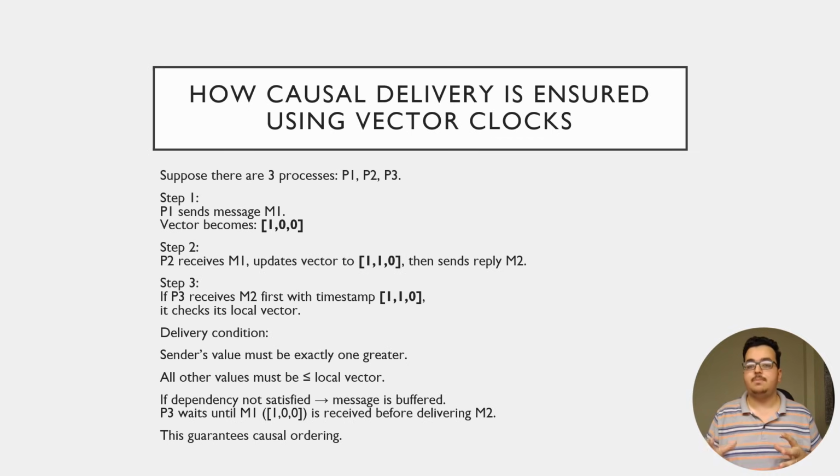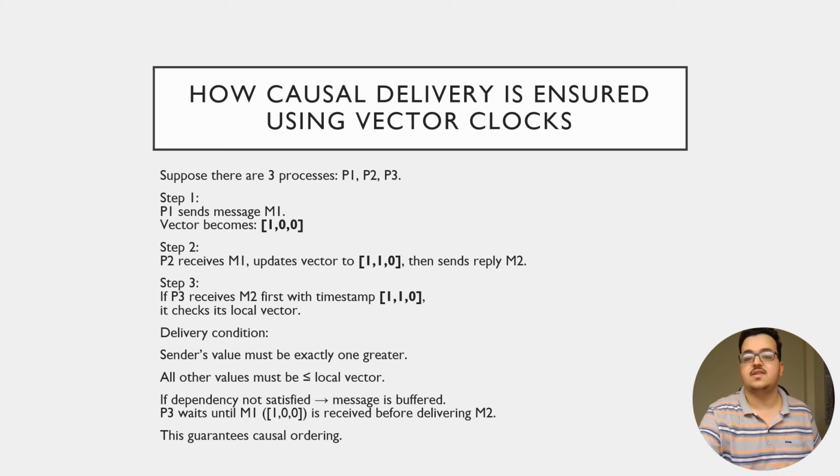Step 3: if P3 receives message M2 first with timestamp 1, 1, 0, P3 checks its own vector. There is a delivery condition. Actually, there are two conditions. First, the sender's value must be exactly 1 greater than the local value. Second, all other values must be less than or equal to the local vector.